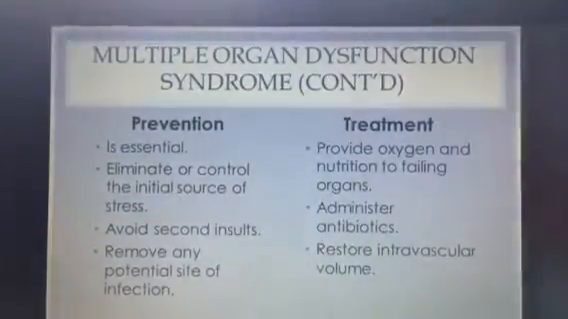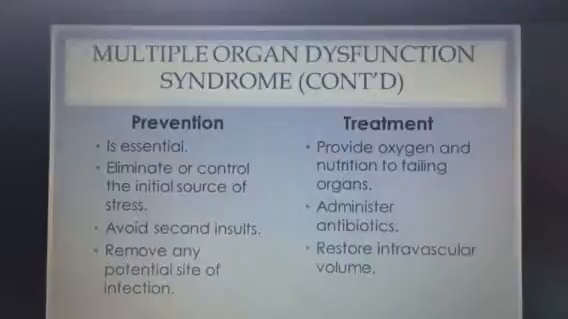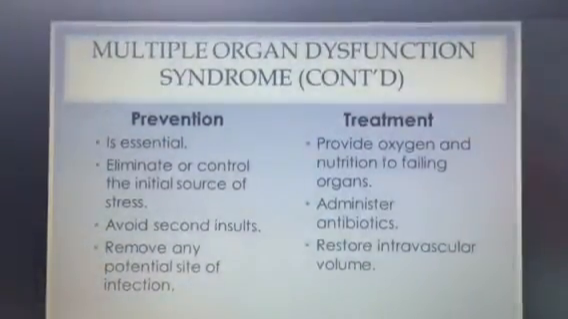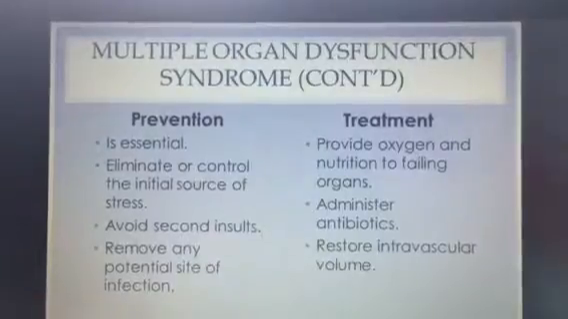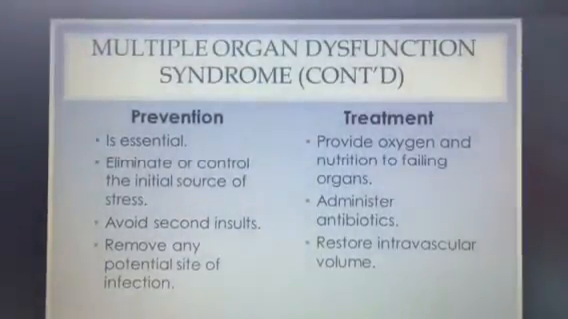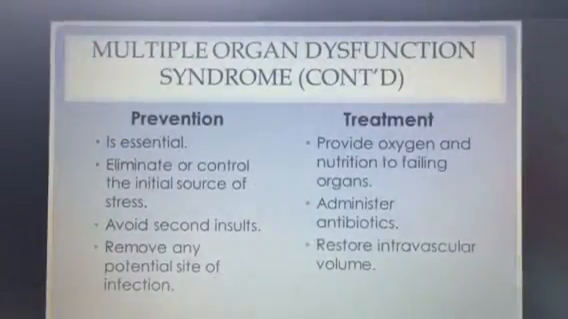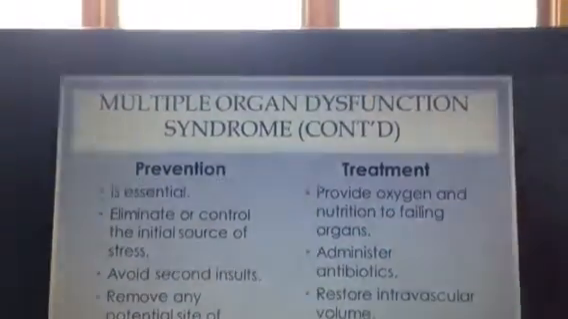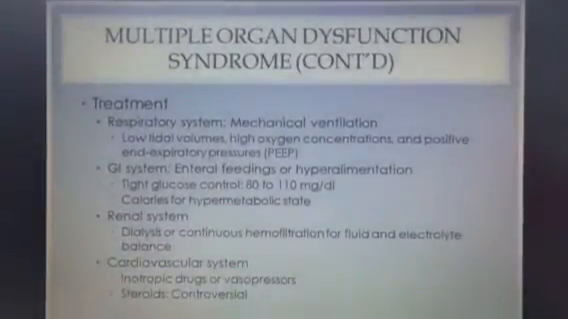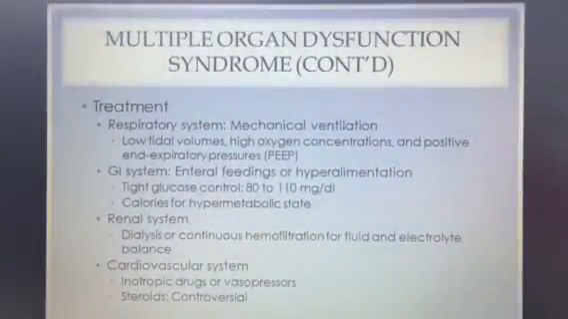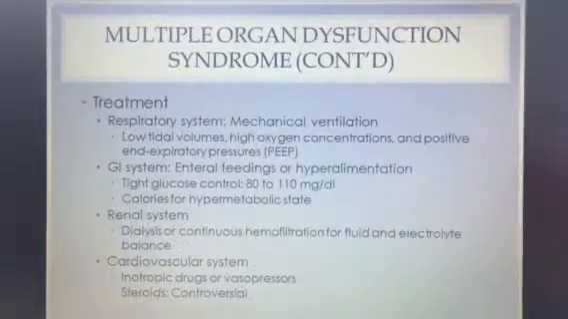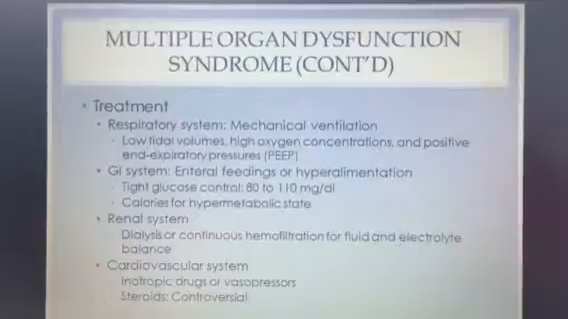Prevention is essential, and eliminating or controlling the initial source of stress is imperative. You want to avoid the second insult if at all possible and remove any potential source of infection. Treatment includes providing oxygen and nutrition to failing organs, administering antibiotics, and restoring the intravascular volume. If the respiratory system is affected, of course, you will need mechanical ventilation, low tidal volumes and high oxygen concentrations, and the use of PEEP.